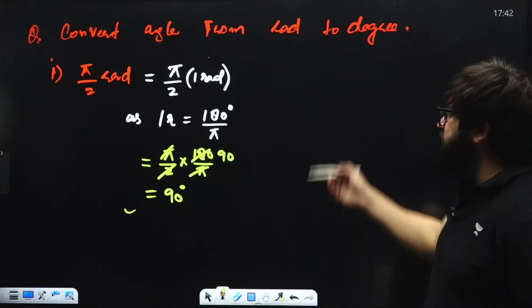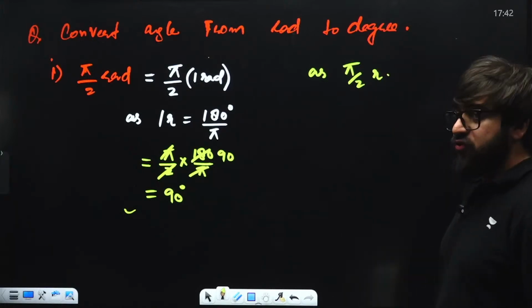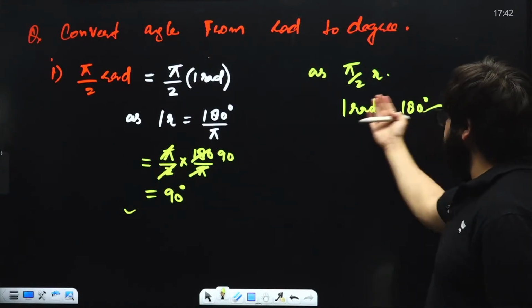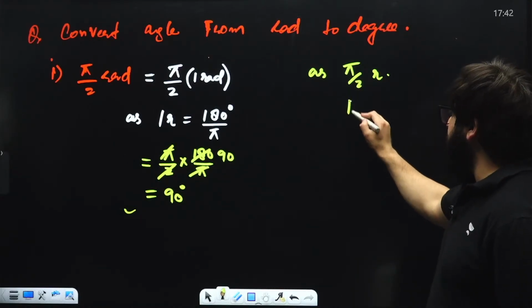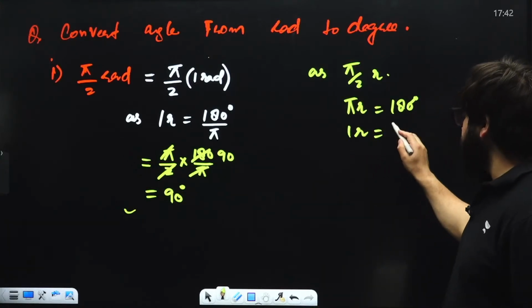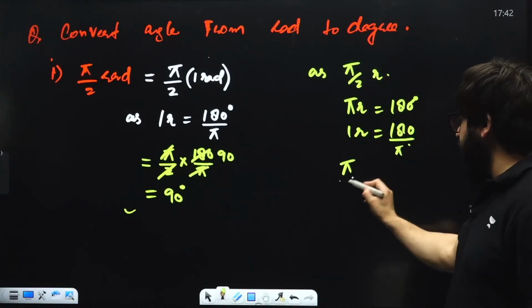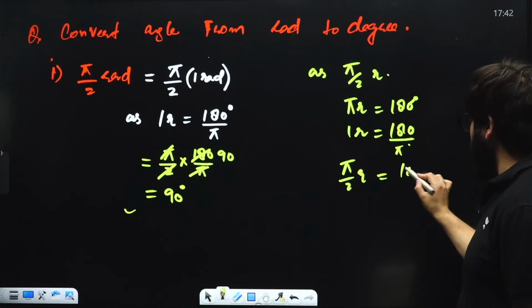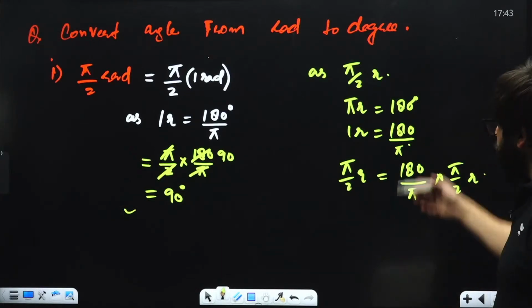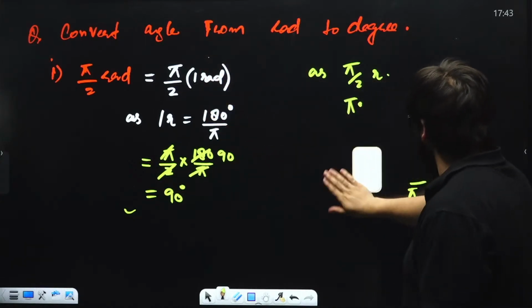The other method is, sir, as we have to convert pi by 2 radians, first we'll say pi radians is equal to 180 degrees. This is the normal method. Sir, 1 radian will be simply 180 divided by pi. Now, when it comes to pi by 2 radians, it will be simply 180 divided by pi into pi divided by 2 radians. Okay. So 2-3 steps we'll have to do over here. Simply instead of 1 radian, you put 180 by pi over here and you'll get the answer.